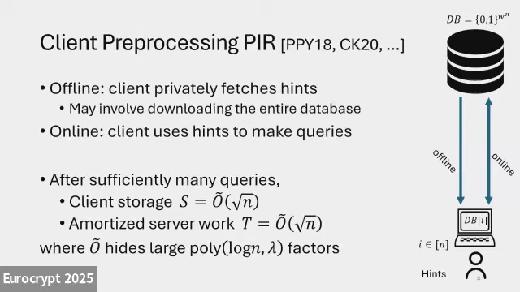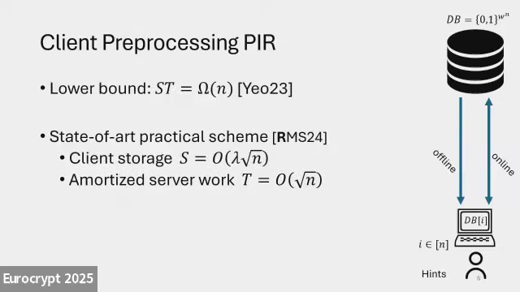So after a long sequence of works, finally we have the state-of-the-art schemes. This is a paper we published last year at CCS. We can finally achieve the following efficiency. Client storage is lambda square root n, and amortized server work is square root of n.